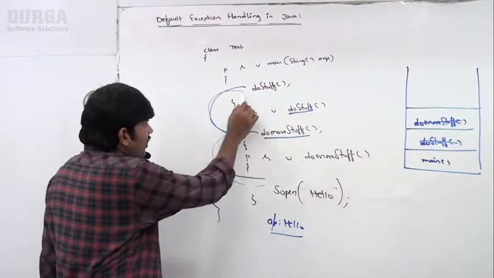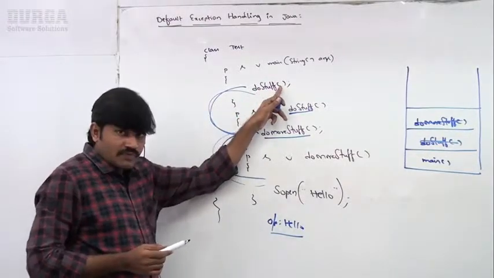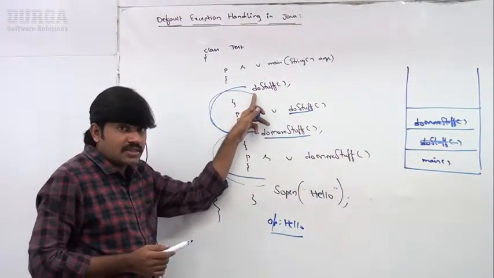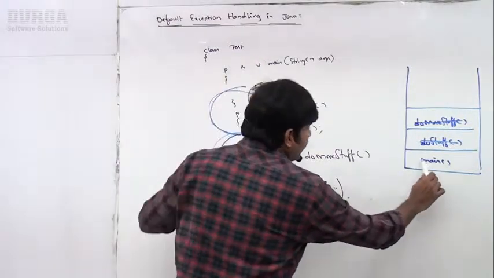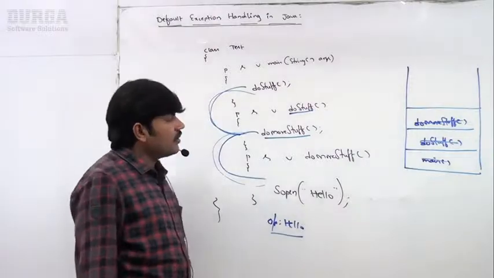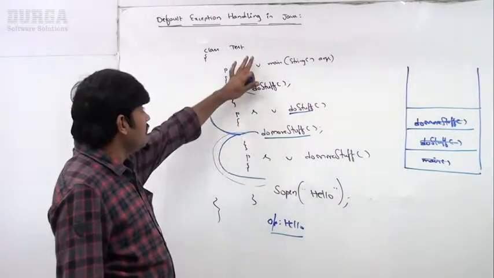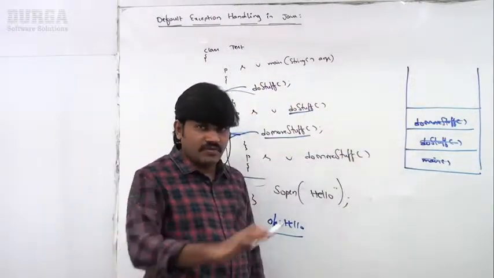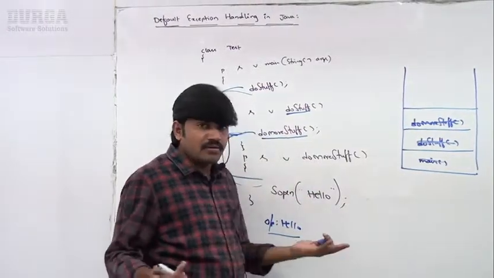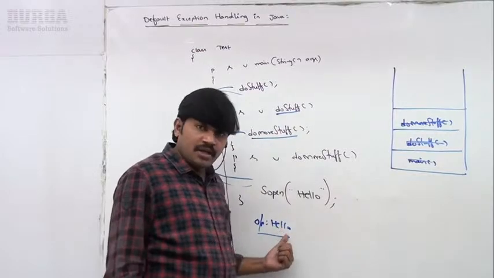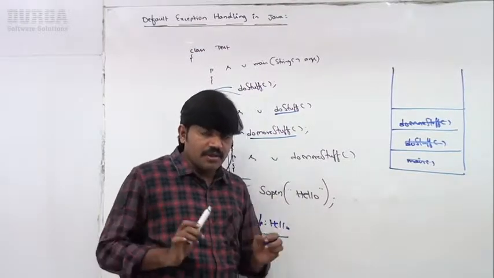Now the control goes back to the main method. After the doStuff call, nothing is there. No extra code is there. That's why remove. Sir, the main method is also completed. Remove the entry, and JVM will terminate this thread and the corresponding stack will be destroyed. Okay, if everything goes fine, no problem. Hello is the answer, and the program will be stopped.